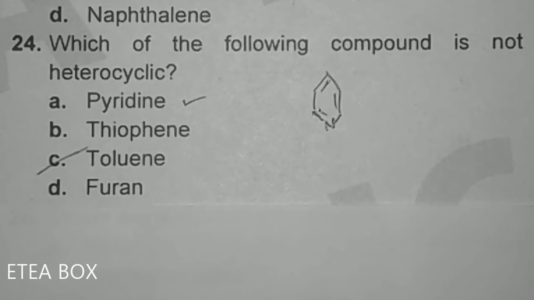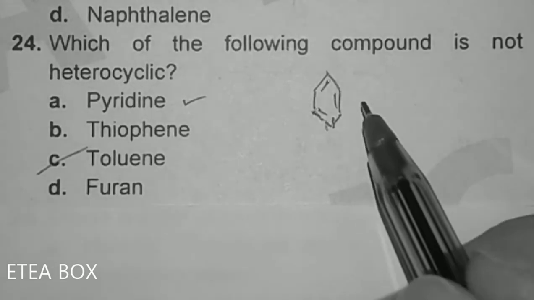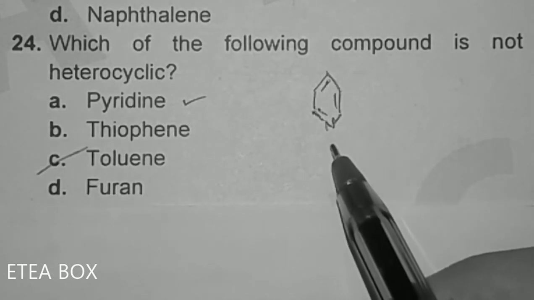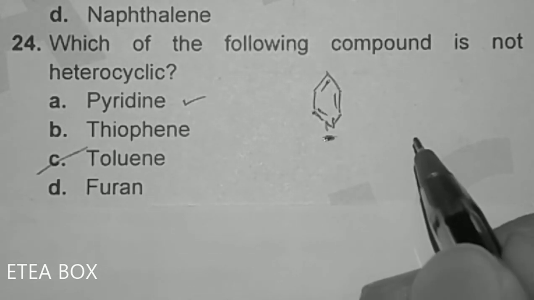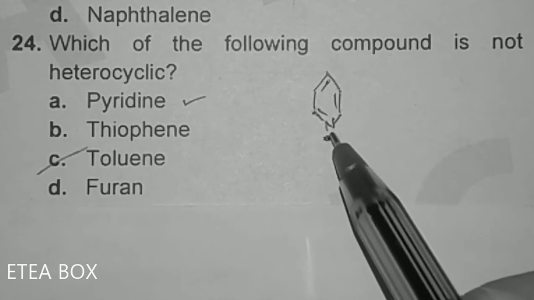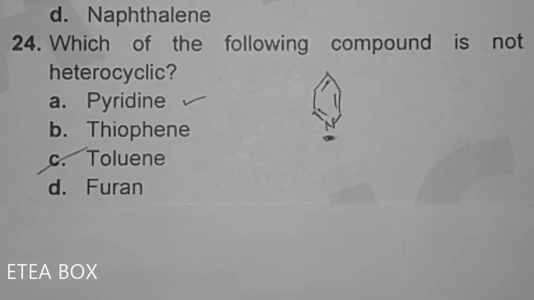Look, this is the structure for pyridine. Five carbons are present in the ring, but one contains nitrogen. One nitrogen is present here. It means that it is heterocyclic, because the elements are different: carbon and nitrogen are present.